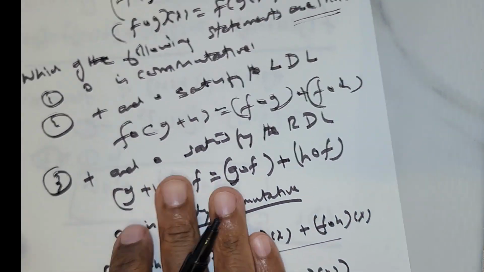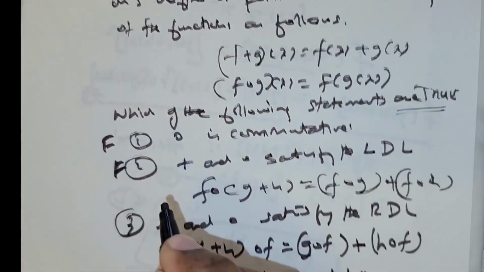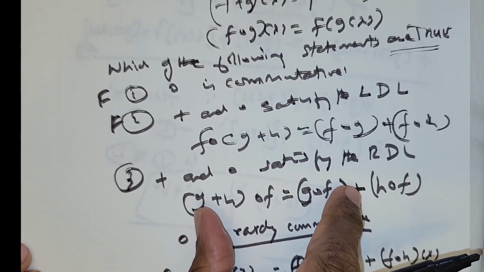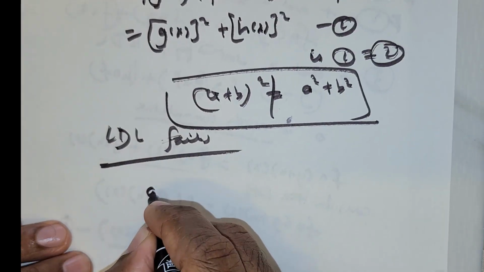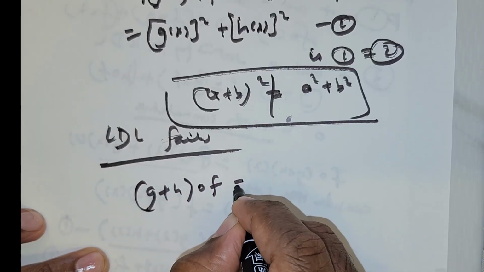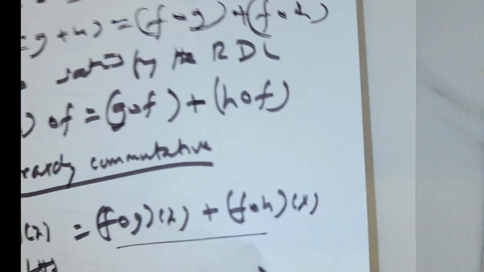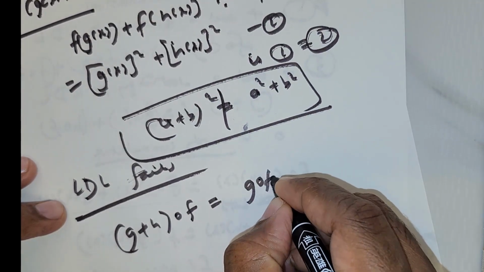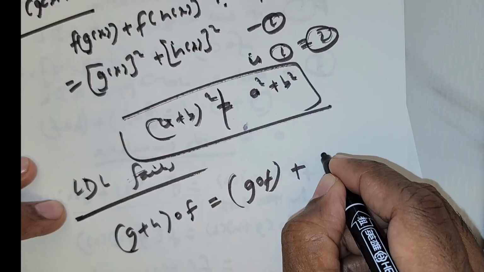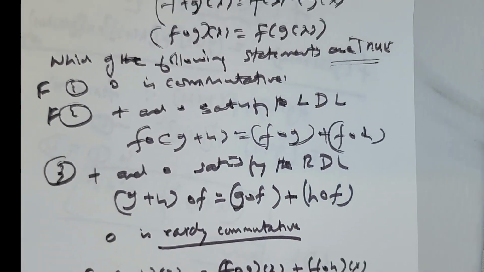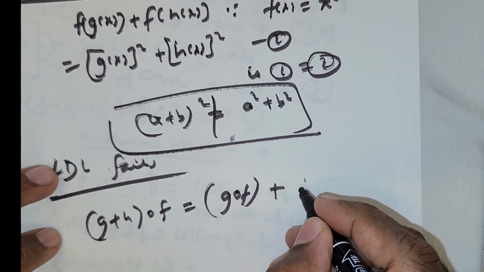The meaning here is, this is false, this is false. We have to check only if this is true or false. Okay, so we have to find out if (g + h) composition f is equal to g of f plus h of f, right? Okay, h of f.